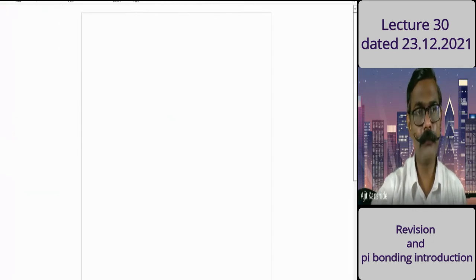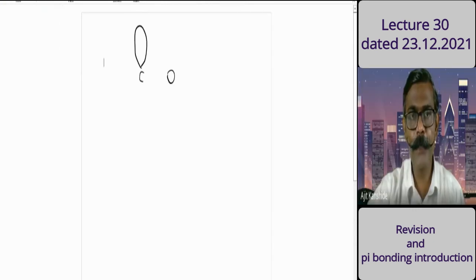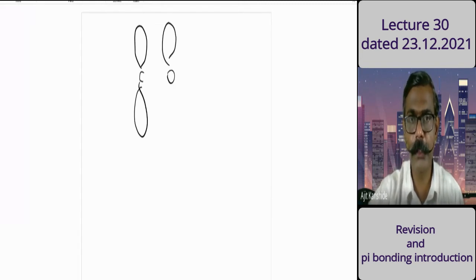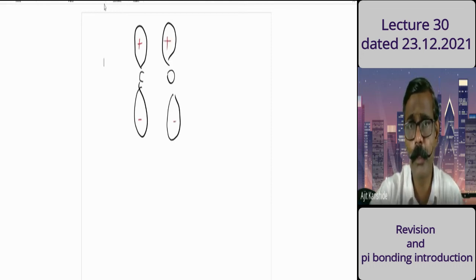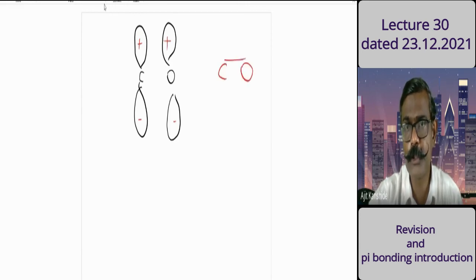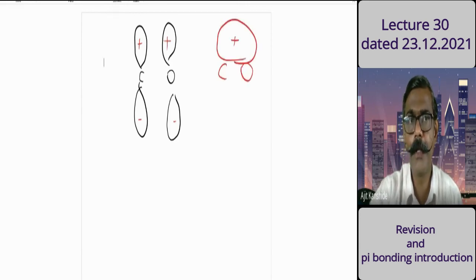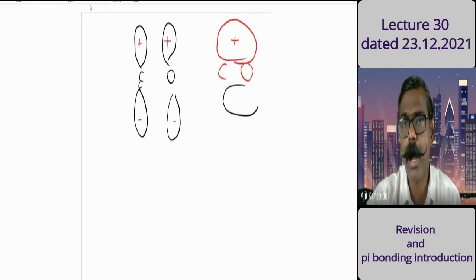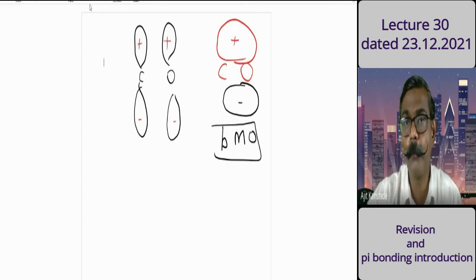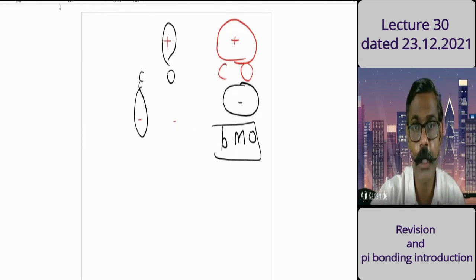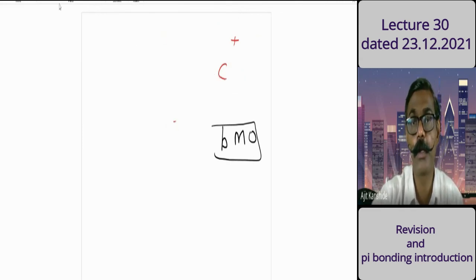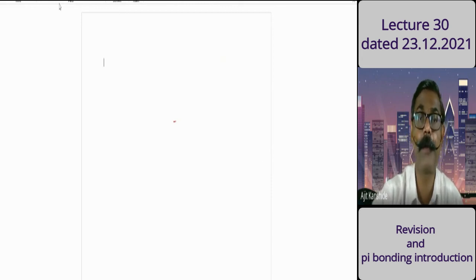Could you see the screen now? Yes, sir. So I told you a p orbital from carbon and a p orbital from oxygen. If the lobes are of the same wave function, positive and negative, then in the resultant molecular orbital of carbon and oxygen, the positive lobes come together and form one large lobe, and the negative lobes come together and form the other large lobe. It is a bonding molecular orbital on the carbon monoxide molecule. But my point of interest here is to discuss the anti-bonding molecular orbital, of course resulting from the p orbitals only.